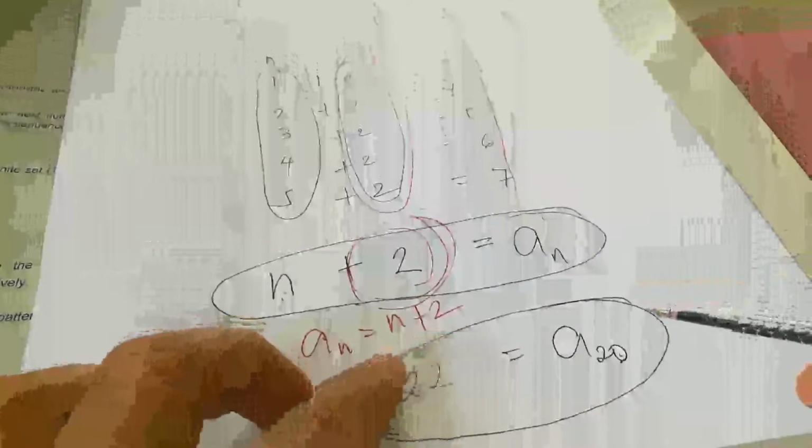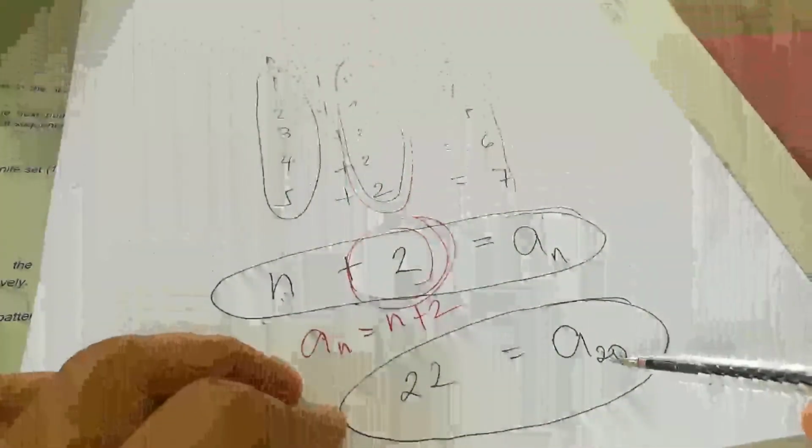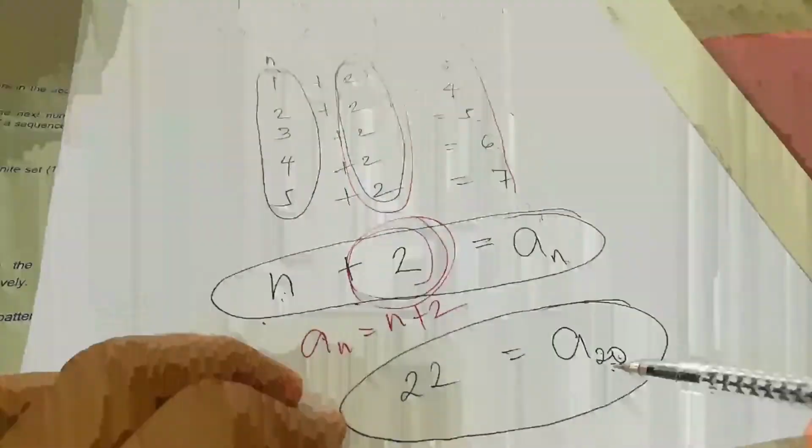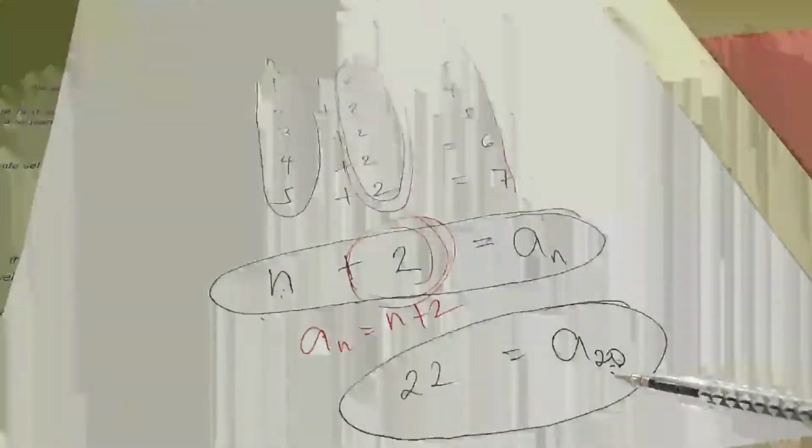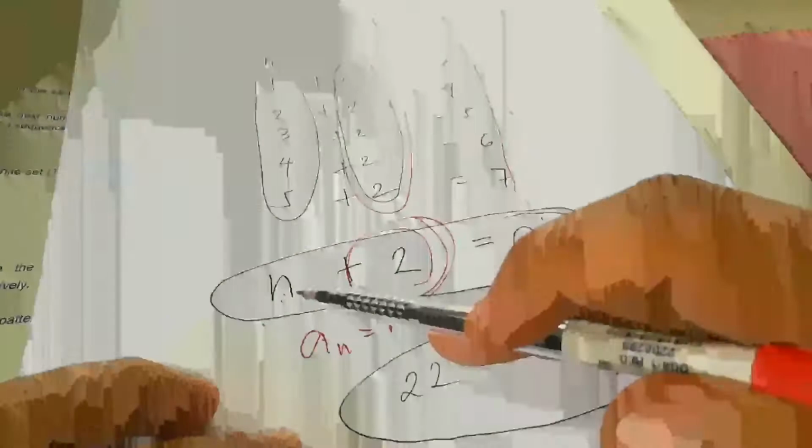So let us take for instance a sub 20, or the 20th term. What is the 20th term? So let's check. n is 20, 20 plus 2, 22.